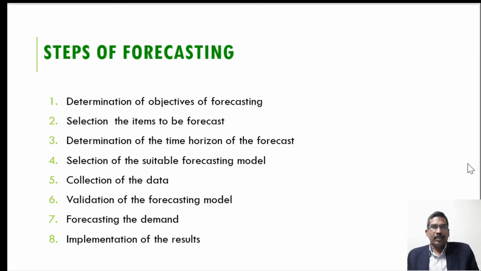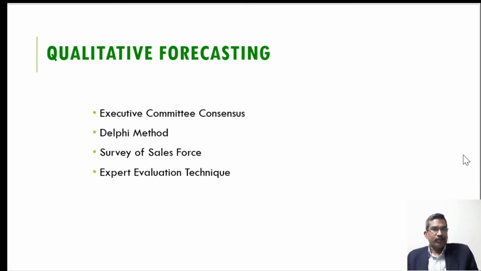And then in the next step, we collect the data and feed the data for the forecasting, and we check the accuracy of the forecasting. If the accuracy is satisfactory, then it's okay. Otherwise, we have to go for another model of forecasting. And then finally, if the forecasting accuracy is good, we do the forecast of the demand and implement the result in the organization.